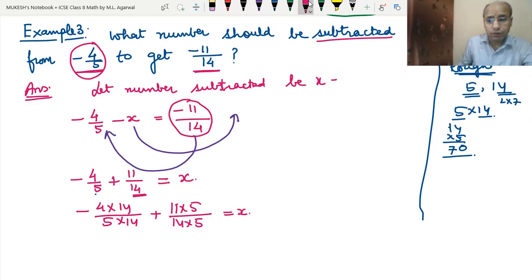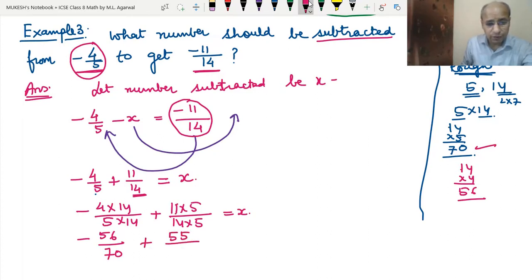Now multiply 4 and 14. 4 fours are 16, 4 ones are 4, and 1 carried makes 5. So it becomes minus 56. 5 into 14 we have already multiplied, 70, plus 11 into 5 is 55, upon 14 into 5 is already 70, which equals x.